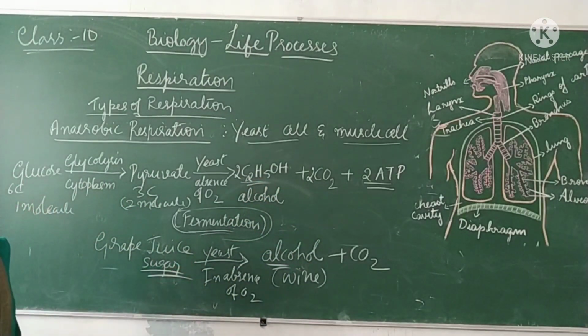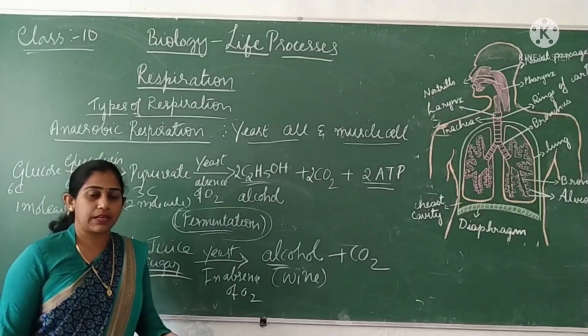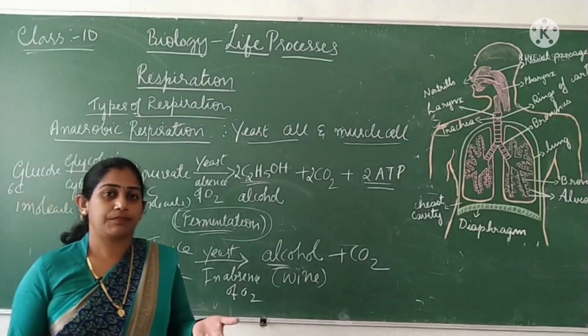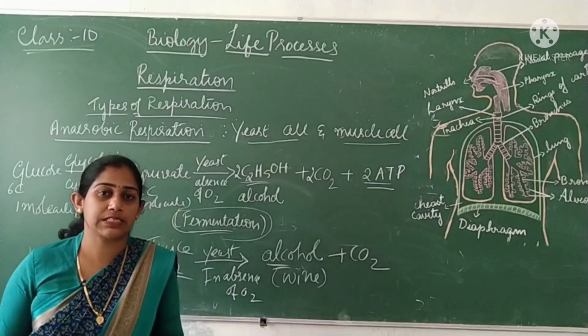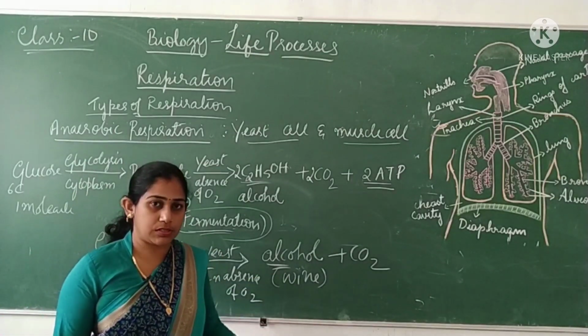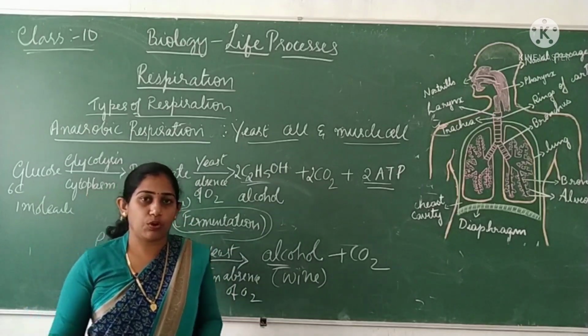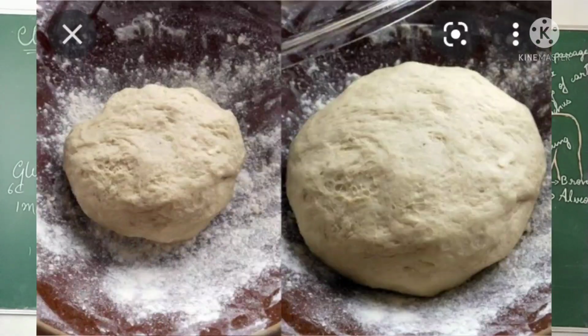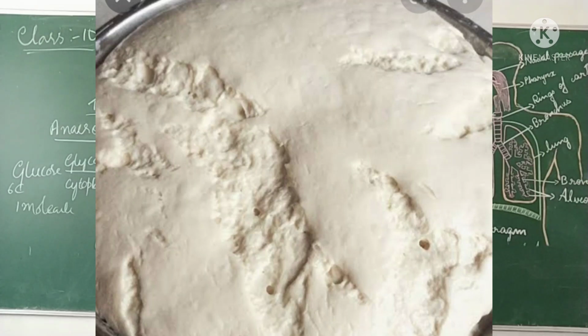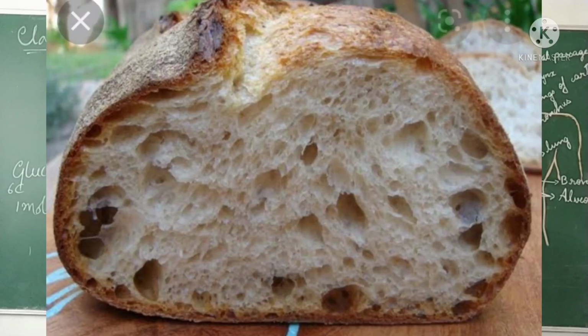So you can see fermentation in the production of wine, as well as in making some bakery items like breads, buns and all. Again they are using the same process. When they prepare the dough of the bread flour, you add some yeast to that and allow it to ferment. So what is happening there? The glucose or starch present in that dough will be broken down to produce carbon dioxide and some amount of alcohol.